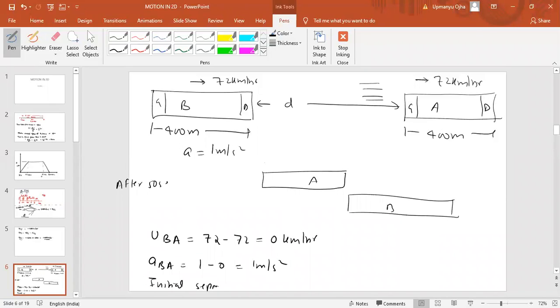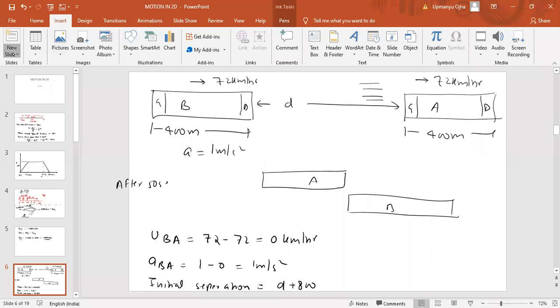So initial separation would be what? D plus 800 meters, because it has to also cover the length of the train. Means if B has to cross A, it has to cover the length of A plus the length of B. Now we can simply use the equation of motion.